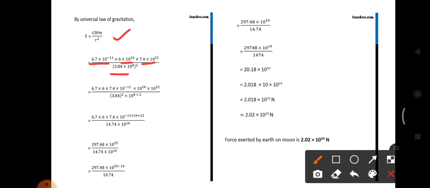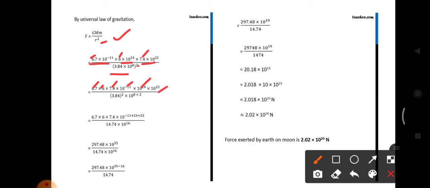And the value of R is 3.84 into 10 power 8, and we have to use square. Here I took the decimal values separately, 6.7, 6, 7.4, and we write the powers separately, 10 power minus 11, 10 power 24, 10 power 22.